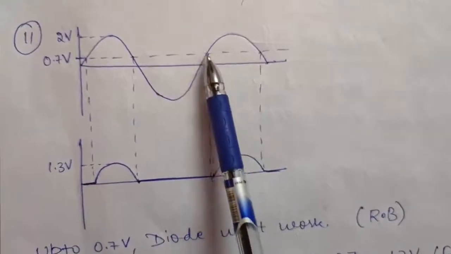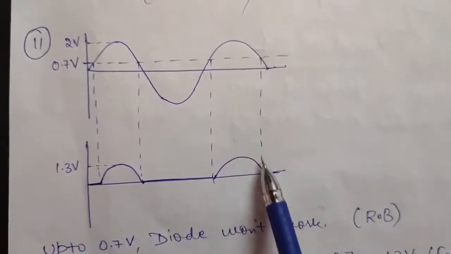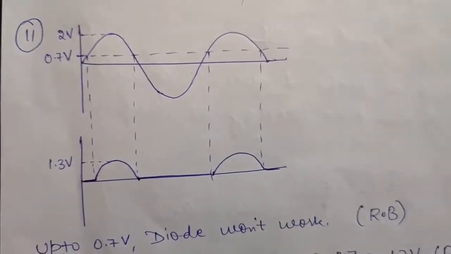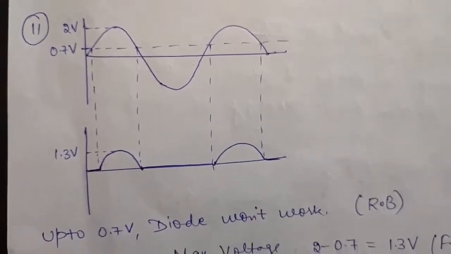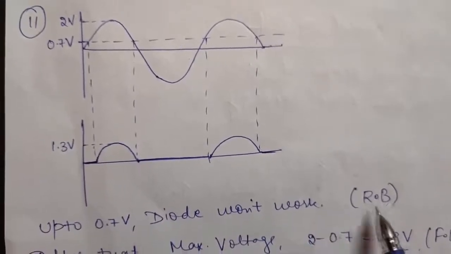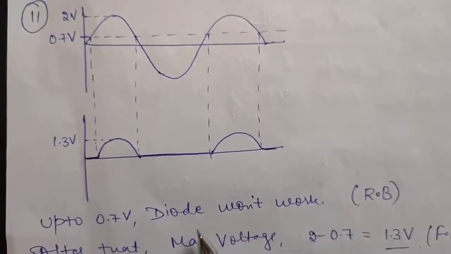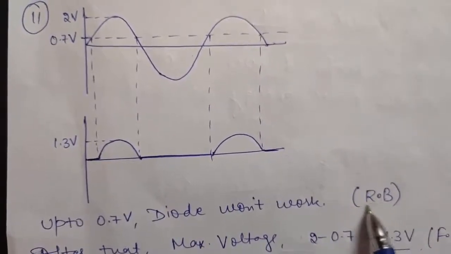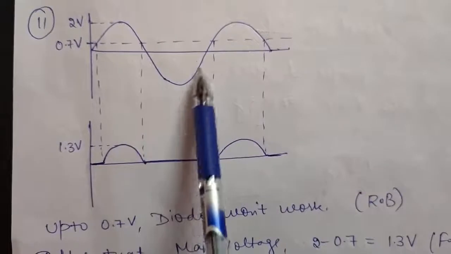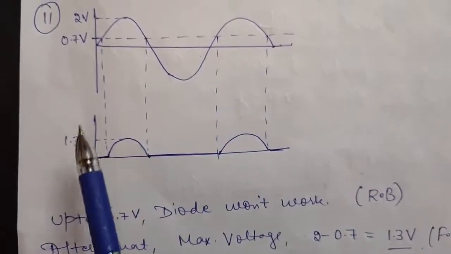Again, at this point, it has become above 0.7 up to this point. So you will have an output. After that, no output. So this is how you have to draw the output. So you can say up to 0.7, the diode will not work and it will remain in reverse biased condition for the negative half cycle. Okay, and now this point is also left.